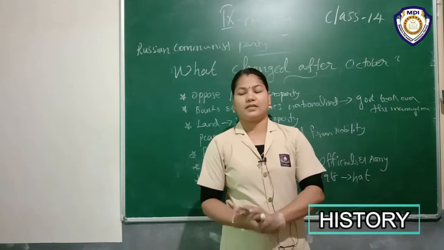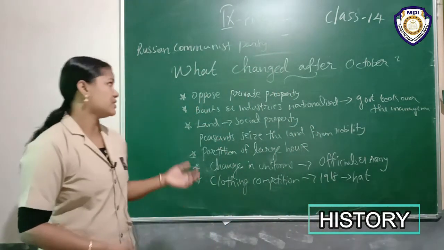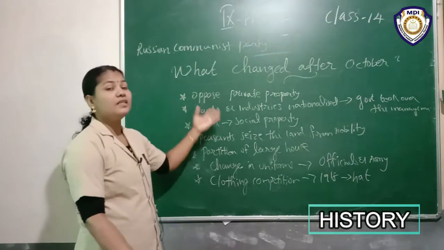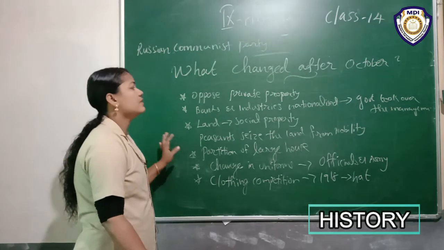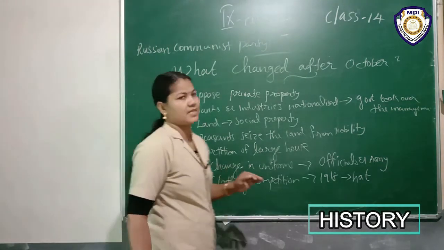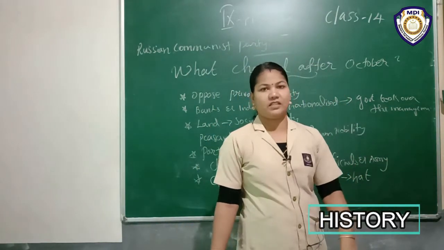I repeat, here we discussed what changes happened after the October Revolution. Firstly, the Bolsheviks opposed private property. The banks and industries were nationalized. That's why the government managed everything.